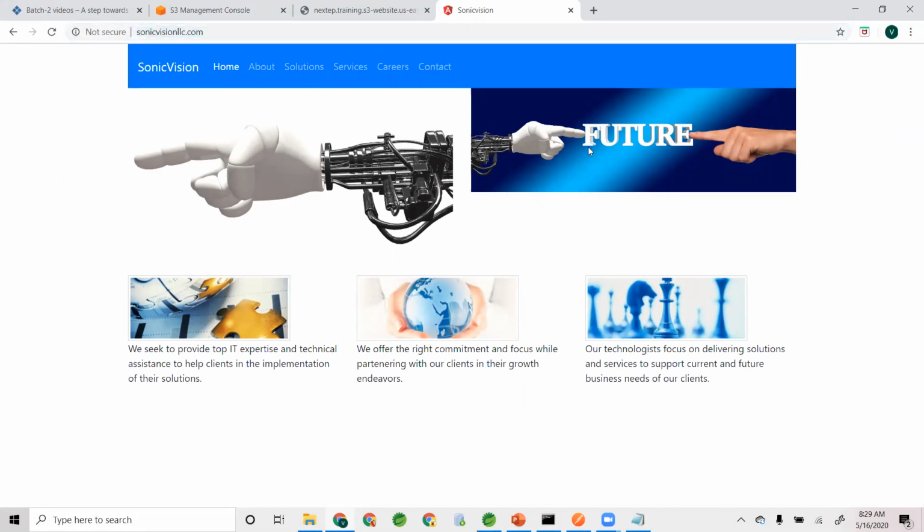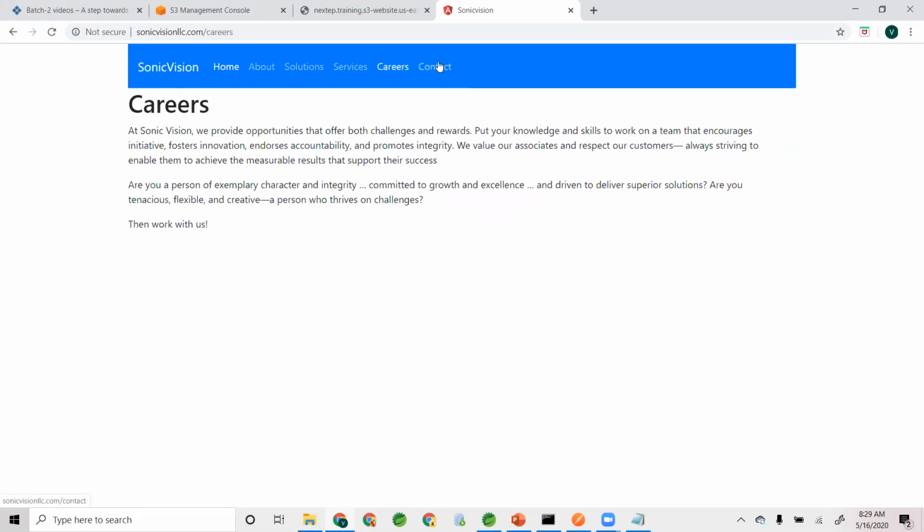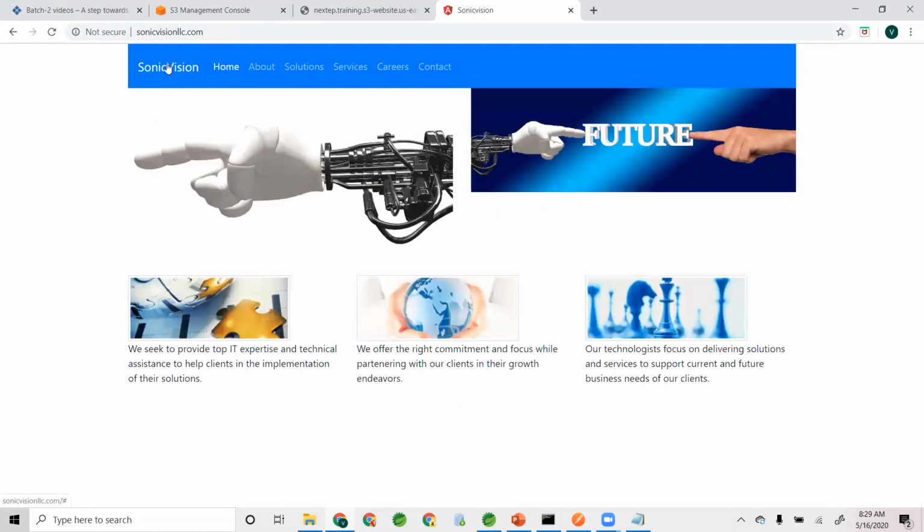If you look at it, all of this is static content. It's a simple static website. What I did is create this menu and these images. I built this. It's not fancy in any way. I'm not a designer by any means, right?